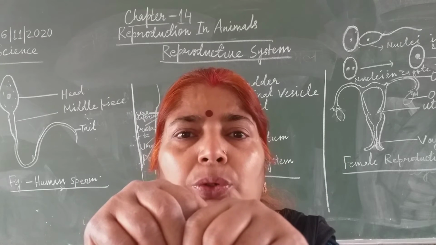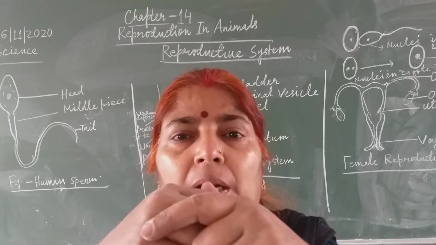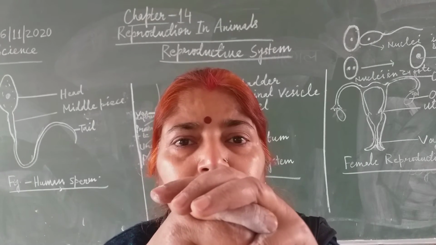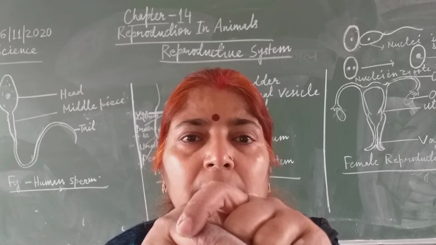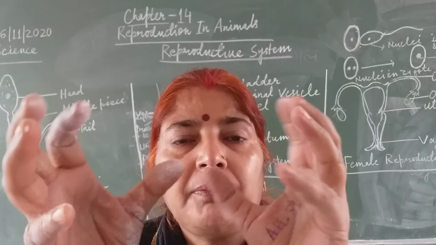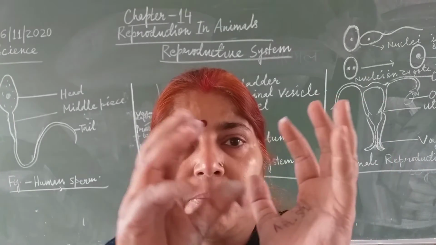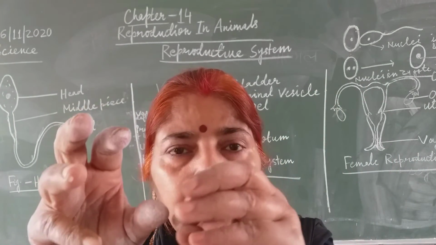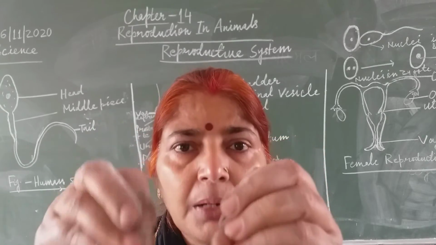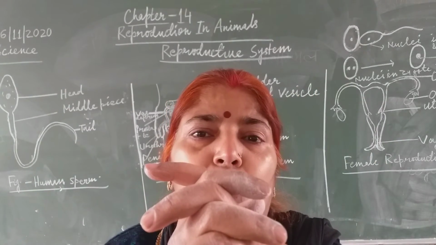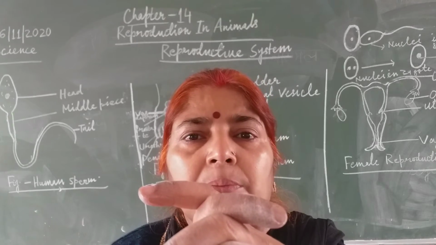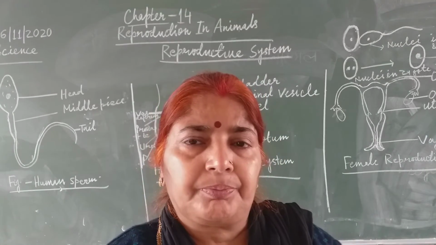So due to fusion of the nucleus of male and female, or sperm and ovum, the zygote has single nucleus and the child is developed from the zygote. Zygote divides to form embryo. Embryo develops into fetus and that fetus comes out as an infant. So an infant has some characteristics of father and some characteristics of mother.